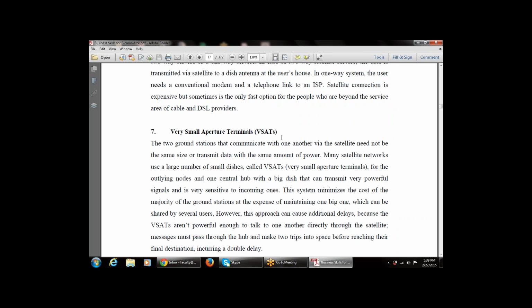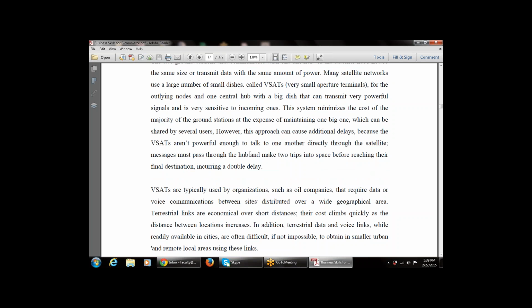Messages must pass through the hub and must make two trips into space before reaching their final destination. That is, the VSATs are not powerful enough to talk to one another through the satellite, so messages must pass through the central hub and make two trips into space before reaching the final destination. So it reaches the final destination with a double delay.